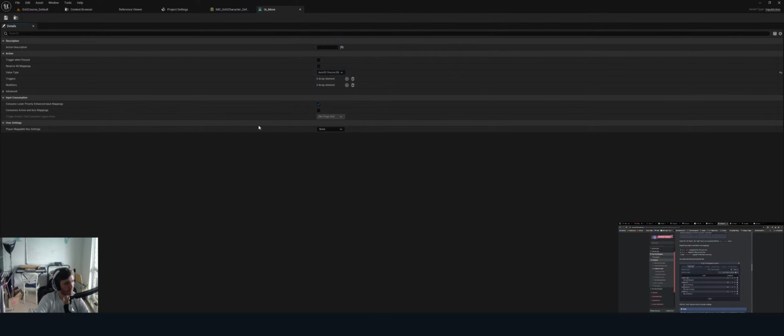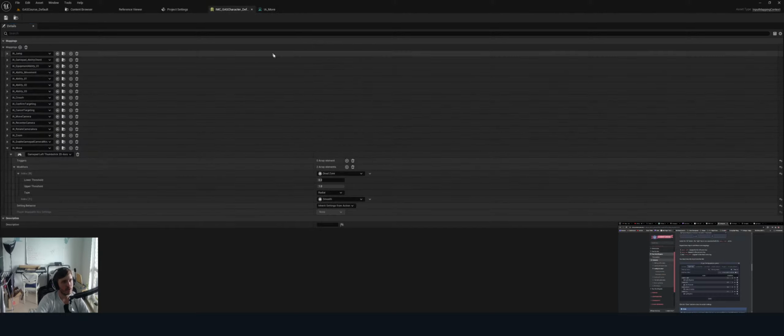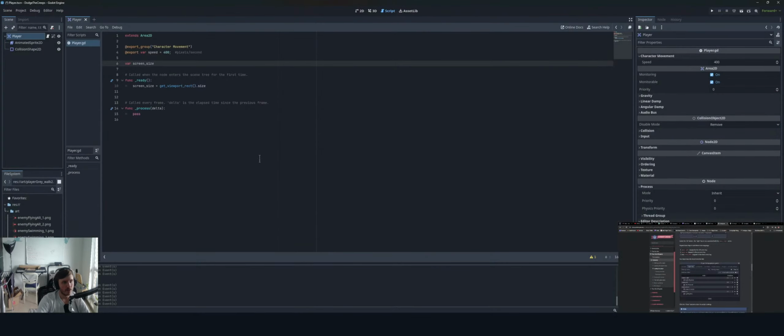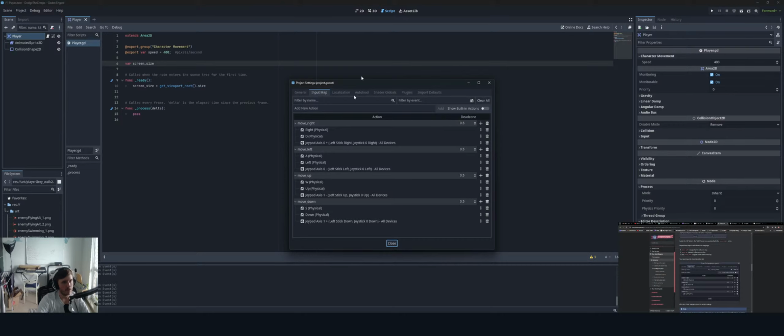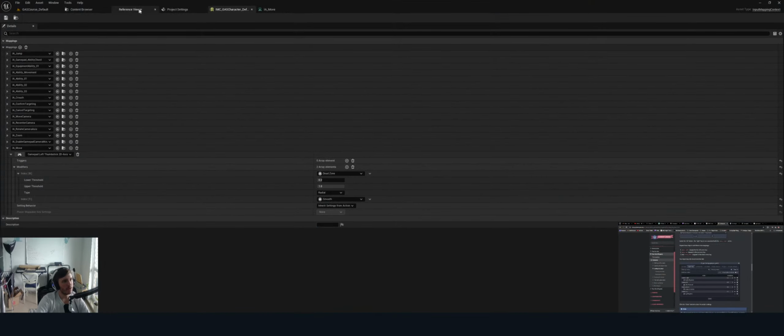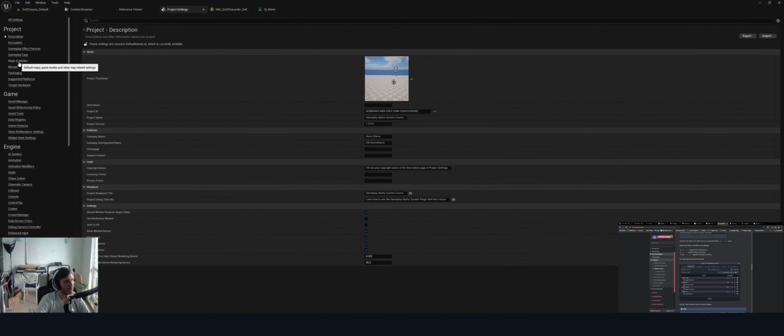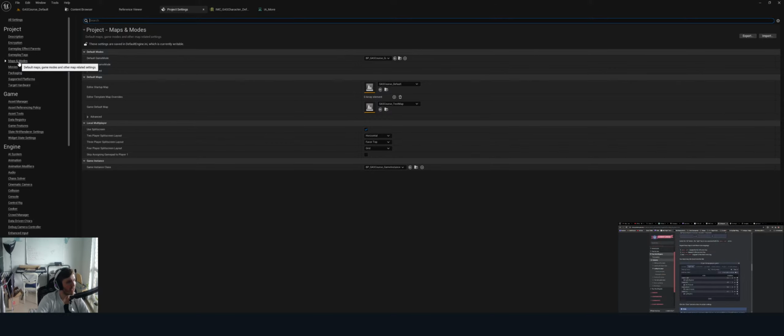And so yeah, the IA move, you kind of find the value type, and it goes into the input mapping context, and then you kind of define the actual input mapping thing here. So it's like the left thumbstick, for example. So I'm assuming that is similar stuff. I wonder if it's still available. Yeah, like under, no, I don't think they have it anymore.